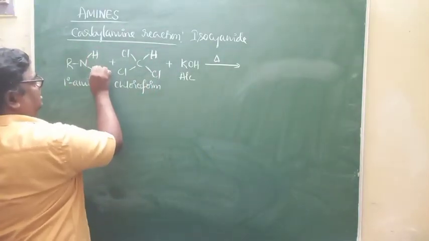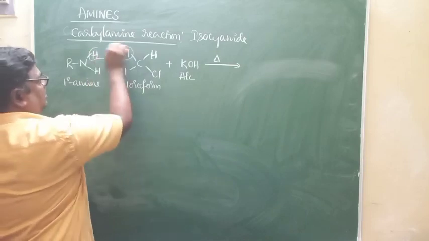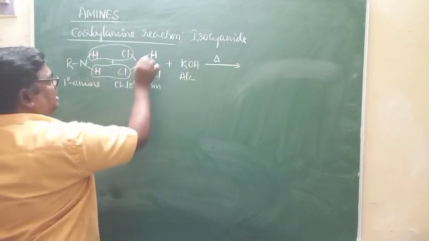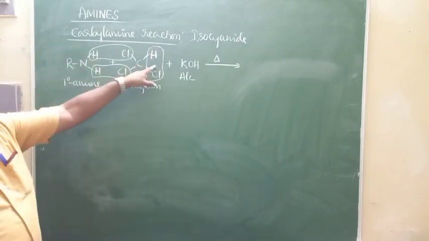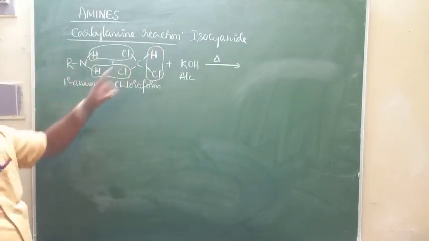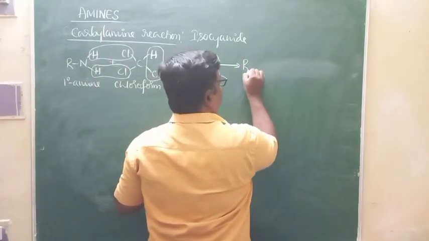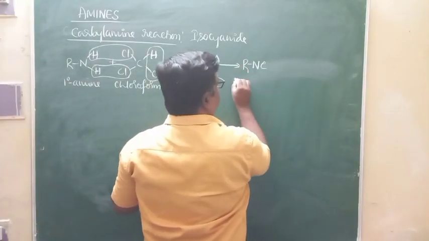This is H, this is H, 1 HCl, 2 HCl and 3 HCl. If 3 HCl molecules are removed, you are left with RNC. And this is what we call isocyanide.